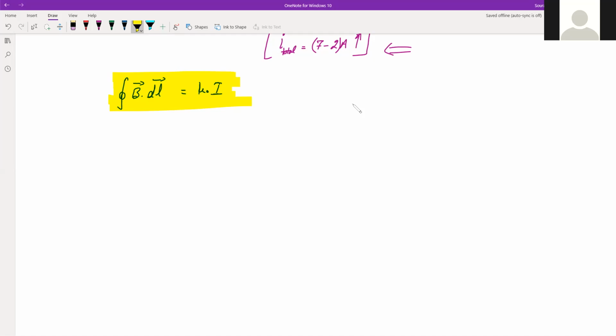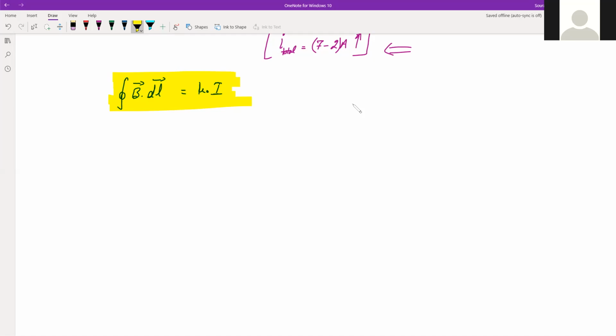Now, in simplified form, Ampere's circuital law states that if field B is directed along the tangent to every point on the perimeter L of a closed curve and its magnitude is constant along the curve, then B into L will be equal to mu naught into I. That is, if the angle between B and dl is 0 degrees, then B dl cos theta will be B dl, so the integration of that will be L. So B into L will be equal to mu naught into I. So I is the net current enclosed by the closed circuit.